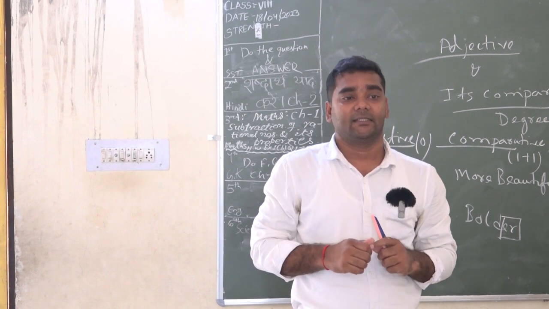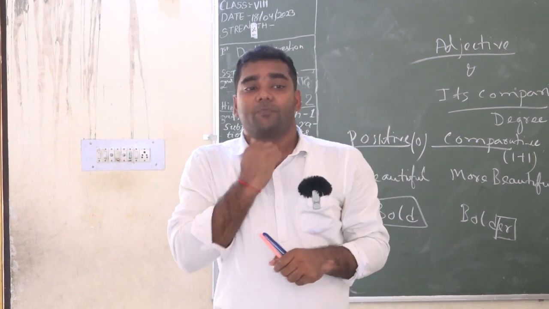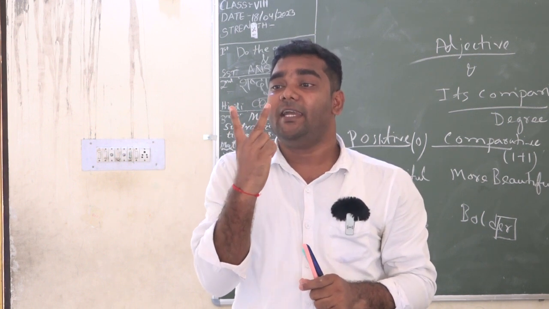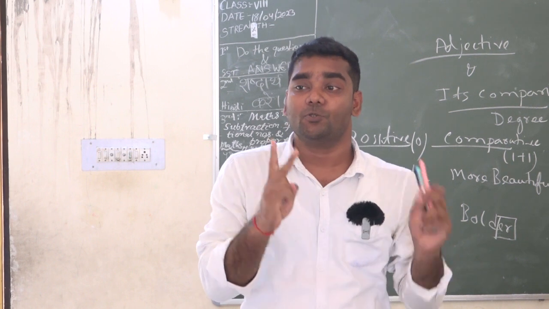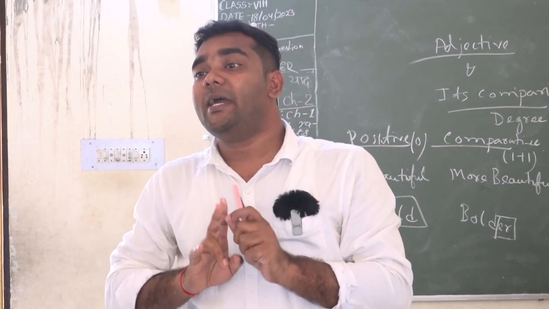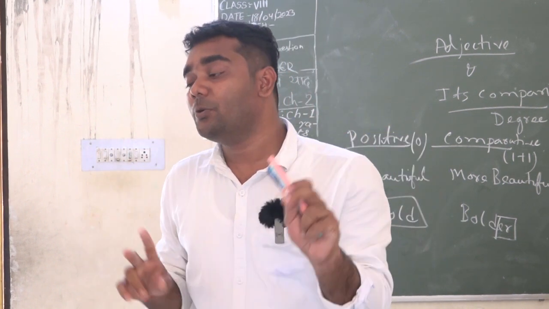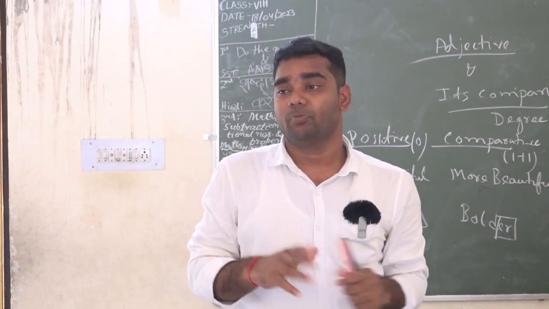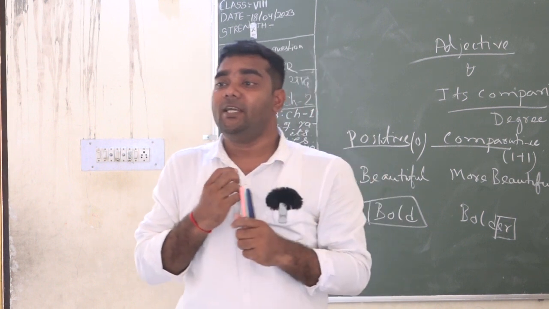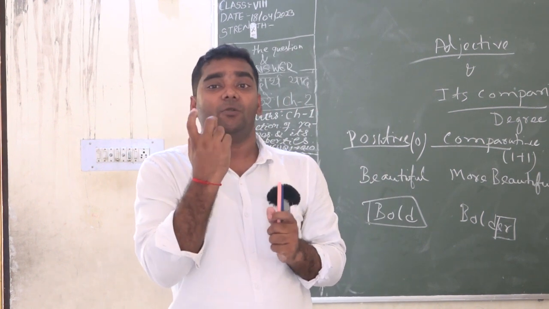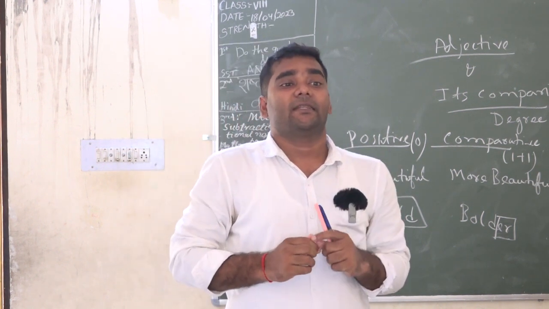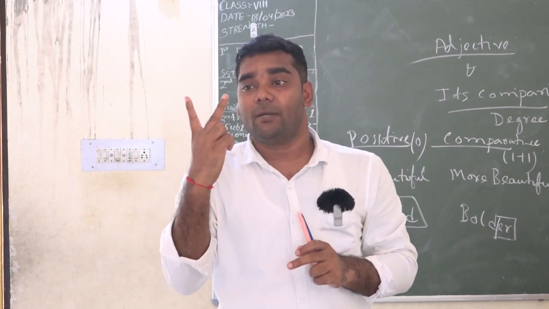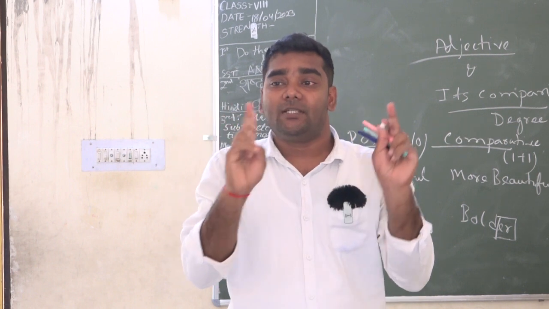Splendid. 2 times I have to open my mouth to pronounce this word. There is no one in this world who can pronounce this word with a single effort. It is not possible. So at least we have to open our mouth 2 times. So this is a disyllabic word. Di means double.